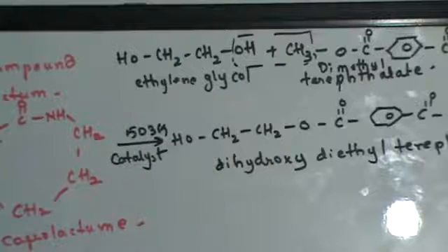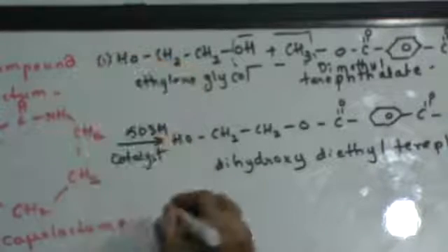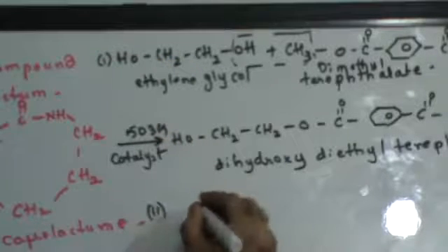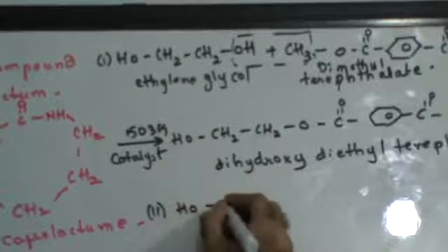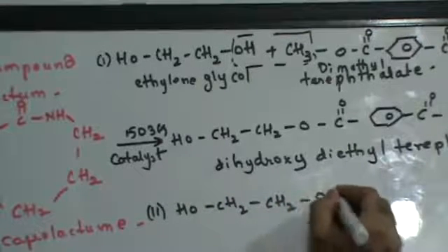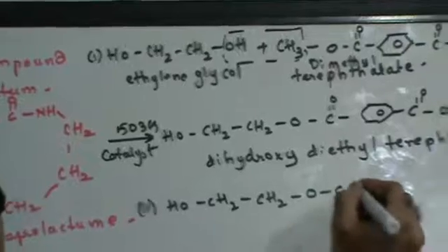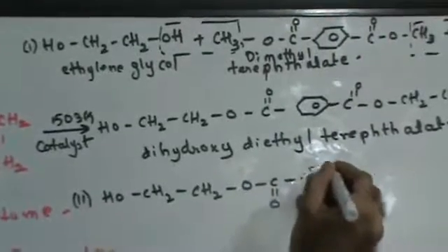Now the compound so formed is subjected to heat. The first step was at 503 Kelvin; the second step is heating this compound at 573 Kelvin in vacuum. Dihydroxy diethyl terephthalate: HO, CH2, benzene ring, CH2OH. Whether I put the oxygen up or down shouldn't make a difference.